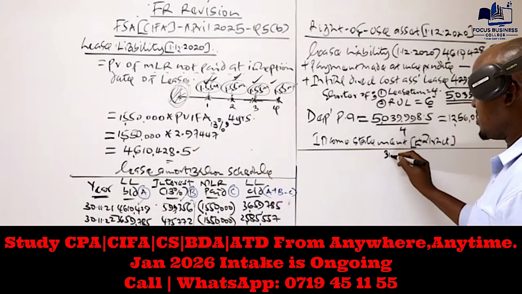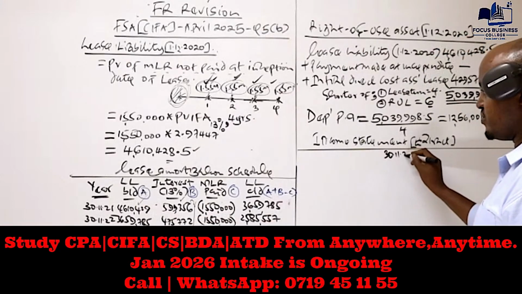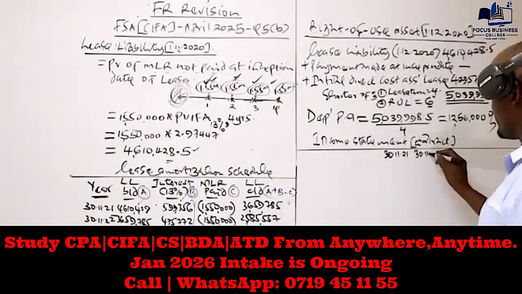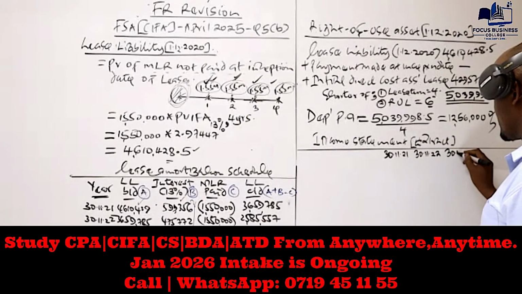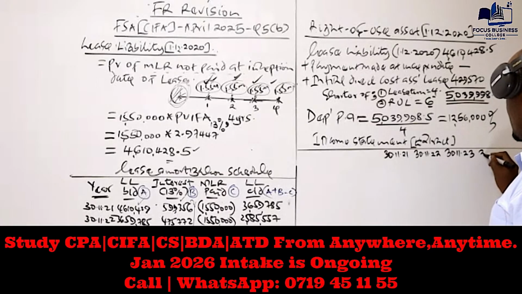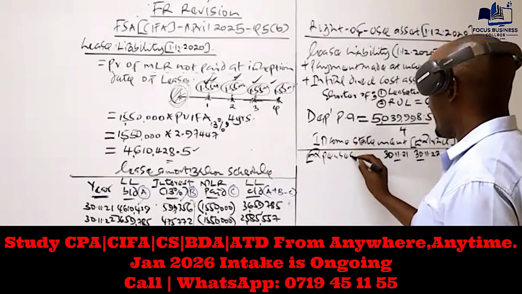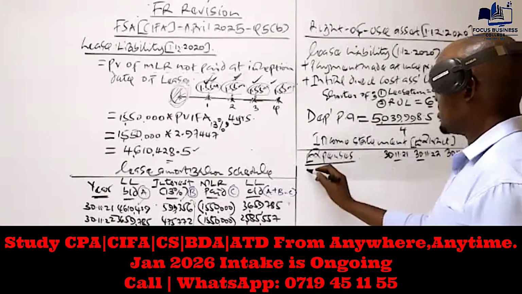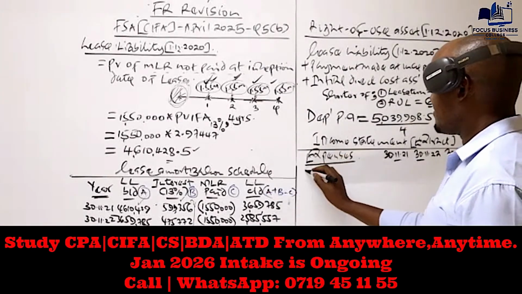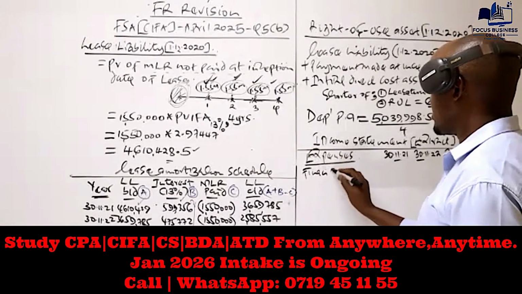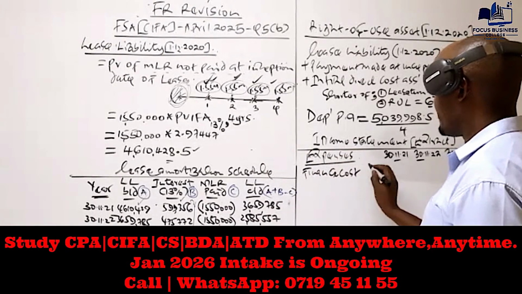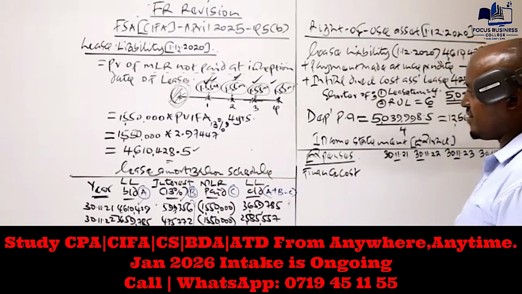We are going to prepare this for these 4 years: the year ended November 2021, November 2022, November 2023, and November 2024. Under other expenses, our company will recognize two items. We have the interest, which you can include as part of the finance cost, because that will be a finance cost.